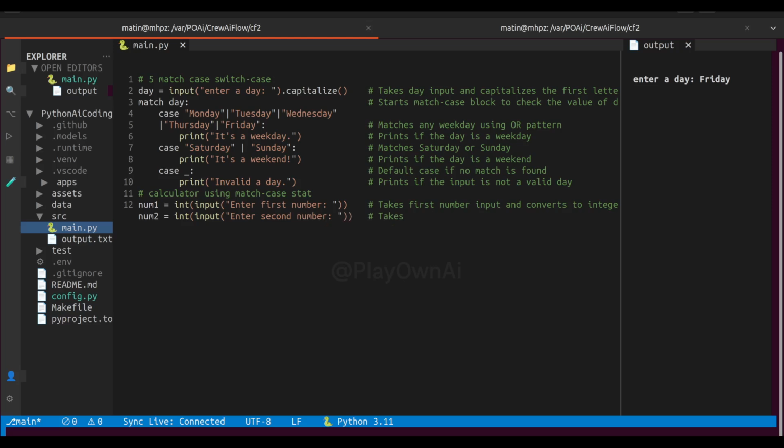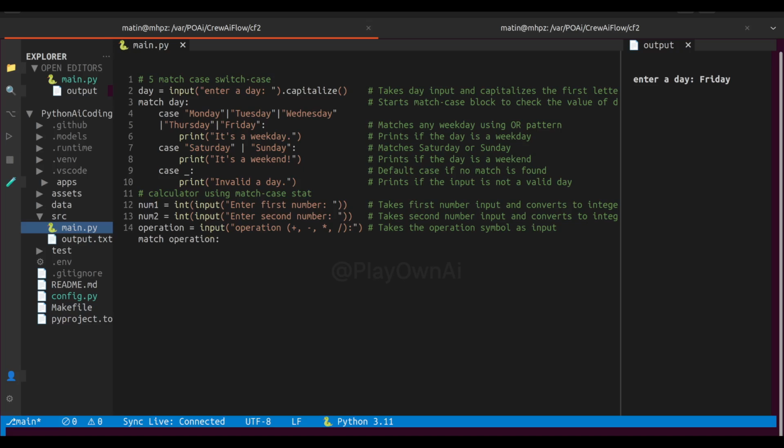Let's write the code for taking input from the user. Let's type num1 equals int, then input function with a message that says "Enter first number: ". This line asks the user to type a number. Since input always returns a string, wrap it in int to convert the input into an integer. Next, let's type num2 equals int, then input with a message "Enter second number: ". Just like before, this reads the second number and converts it into an integer.